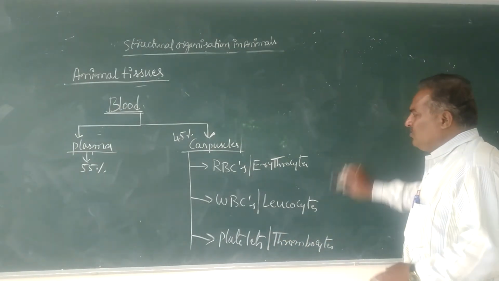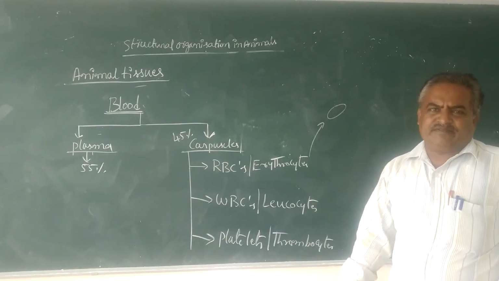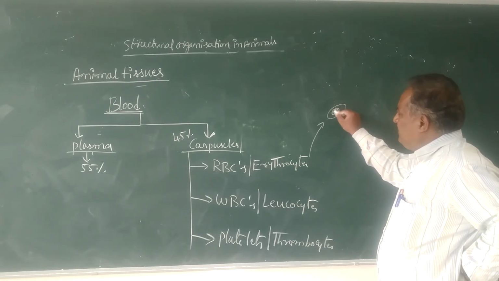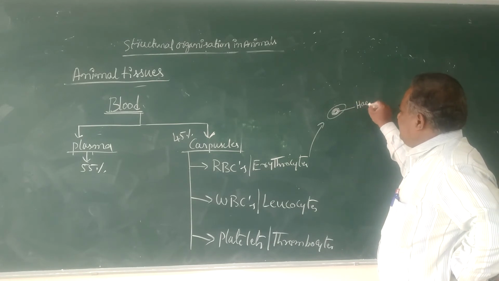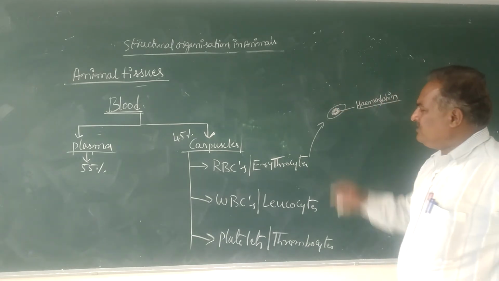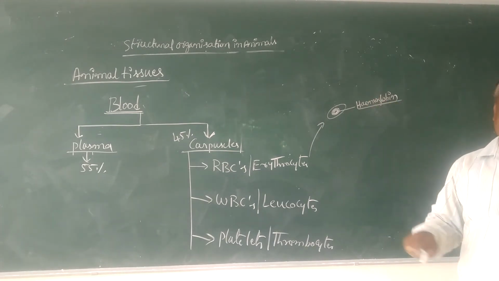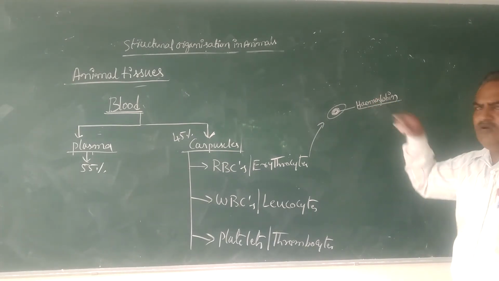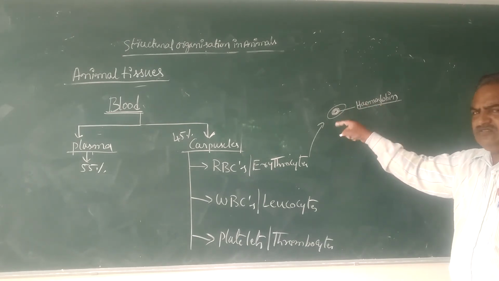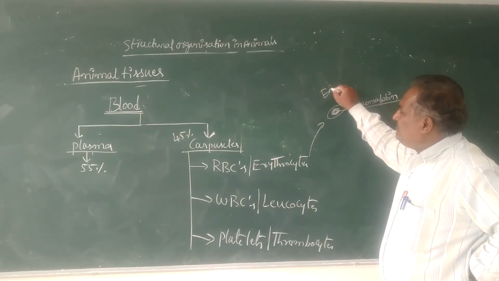Erythrocytes occur in the form of a biconcave structure. Inside this cell, hemoglobin is present. In these cells there is an absence of nucleus. Instead of a nucleus, there is a chromoprotein called hemoglobin. Because of the absence of a nucleus, these RBCs are called enucleated cells.